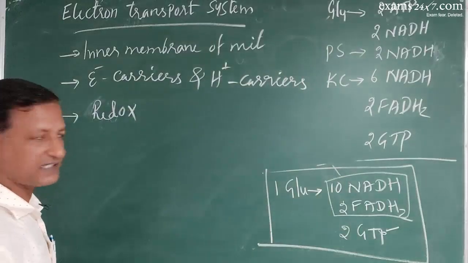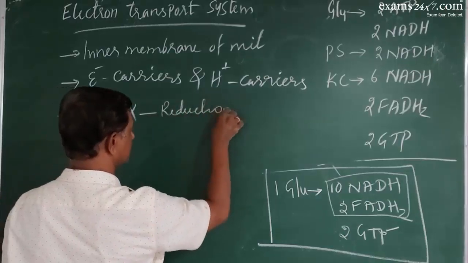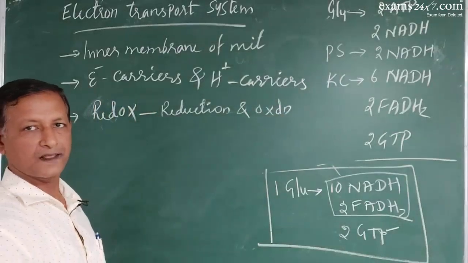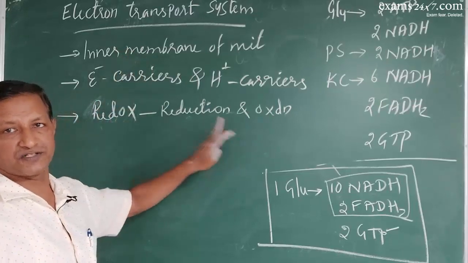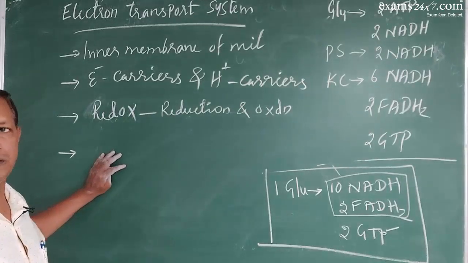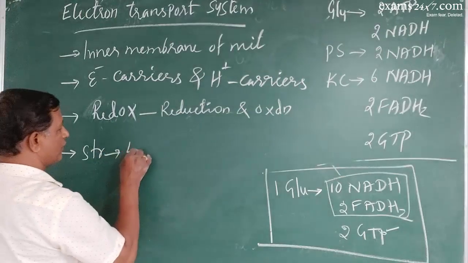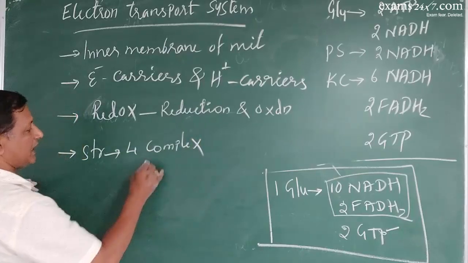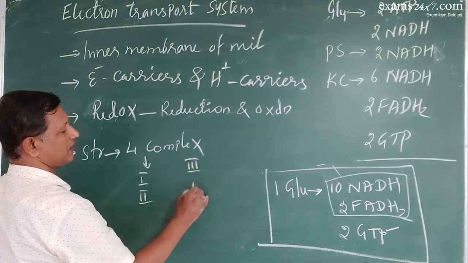Principle is redox process, which is nothing but reduction and oxidation. So the principle is this: ETS works on the basis of redox process. Structurally it is made of 4 components or 4 complexes, like complex 1, complex 2, complex 3 and complex 4.